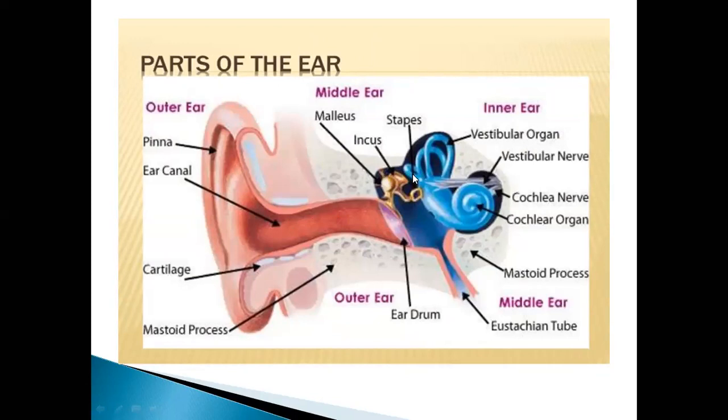From the stapes, the vibrations strike the oval window present here, then reach the fluid-filled duct of the cochlea. The fluid of the cochlea is moved and receptor cells are stimulated. Here are the receptor cells which are stimulated. The receptor cells generate nerve impulses which travel to the brain and are interpreted as sound through these nerves. Here were the vestibular nerves also, which send messages towards the brain.